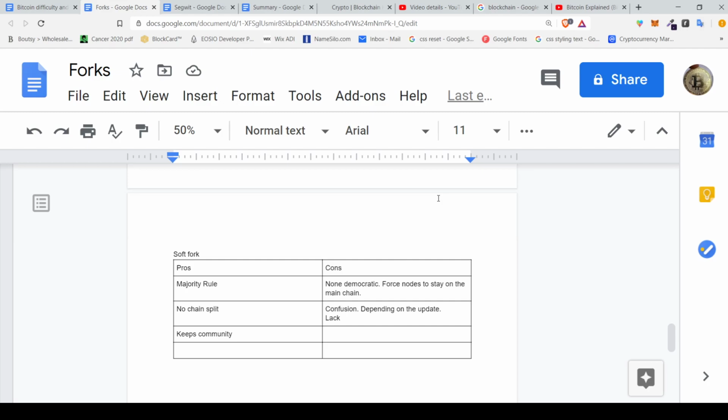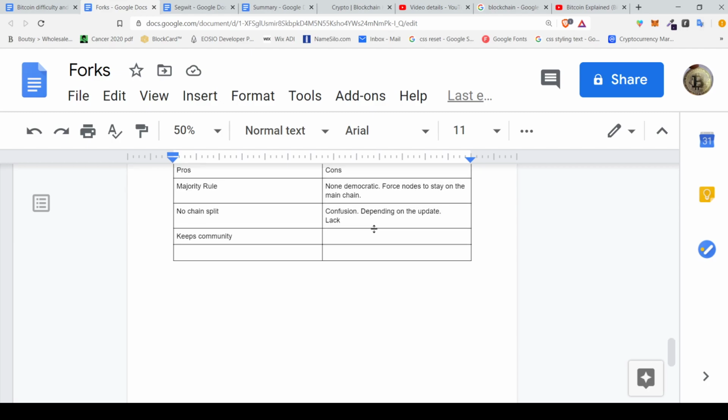But one of the cons is it does cause quite a bit of confusion, specifically if it takes the nodes and miners a really long time to upgrade, then it's going to cause some confusion in the network, kind of like with SegWit, which we'll go over in a later video. But for now, that's really all I'm going to go over.